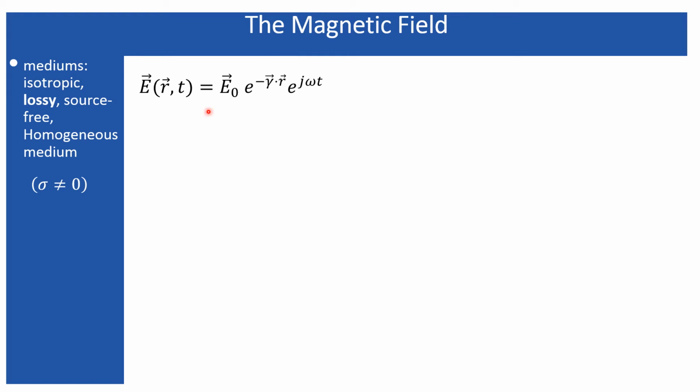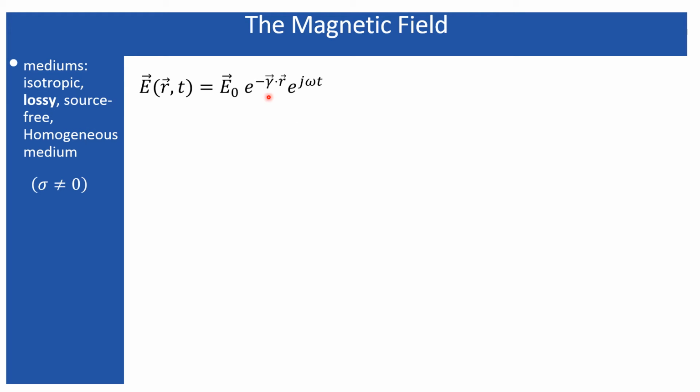This is the equation that I have derived through my last couple of lectures, and here this E naught represents the polarization of the electric field. Gamma dot r along with e to the power j omega t represents the propagation of the wave in a particular direction. Here gamma represents the propagation of the wave taking place in a medium where sigma not equal to 0, which means it is a lossy medium.